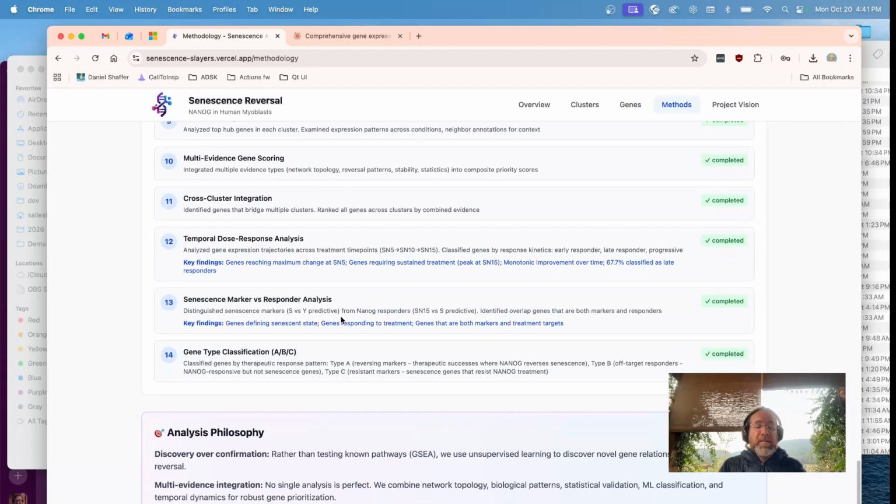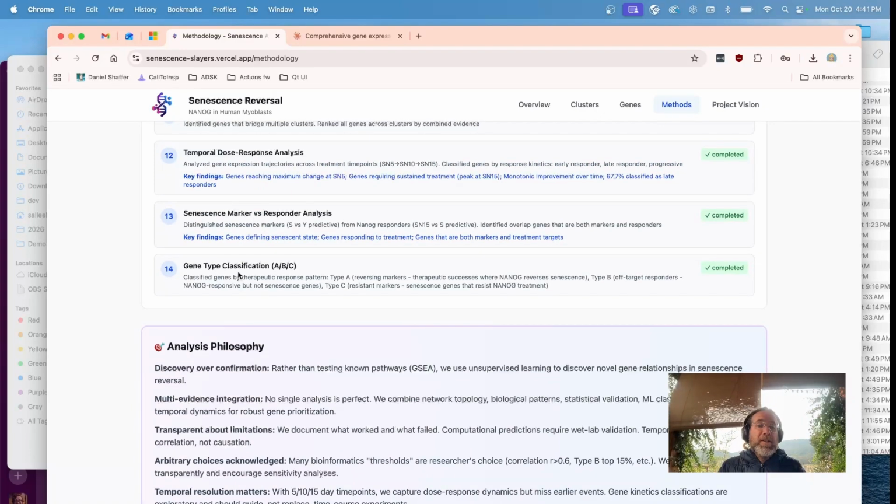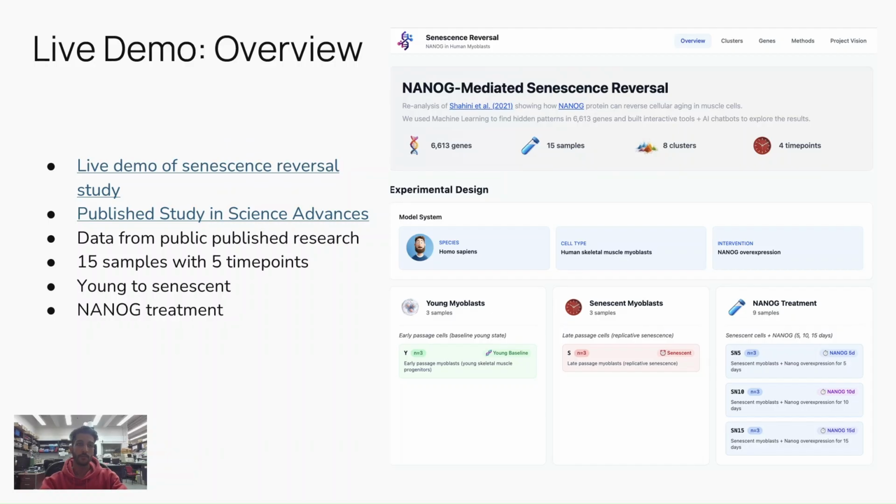For different datasets, there are different ML analyses that can be run. In this one in particular, since it was temporal dose based, we also ran temporal dose response analysis, responder analysis, and gene type classification. Here I am going to give you a live view of our project.